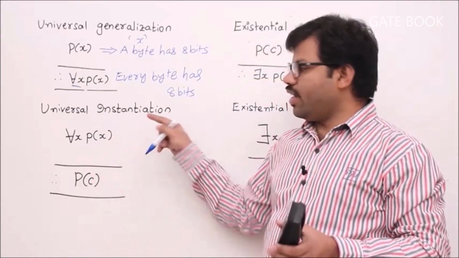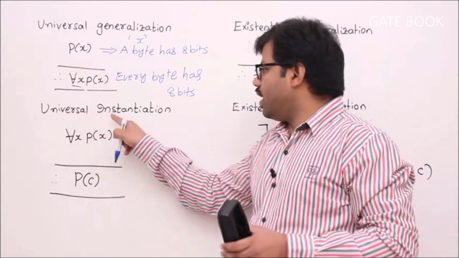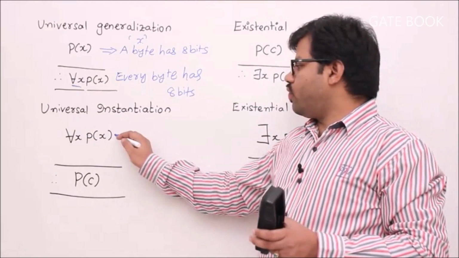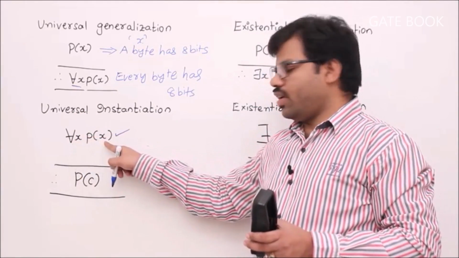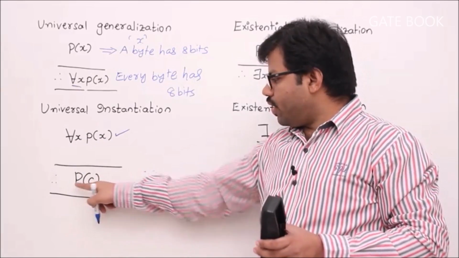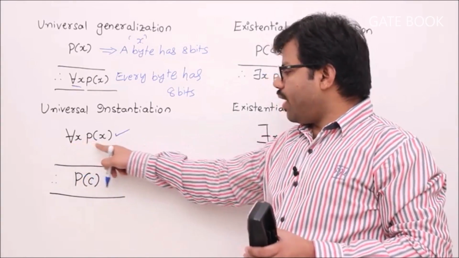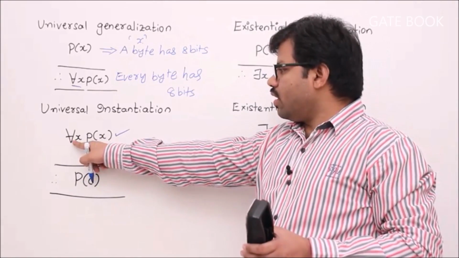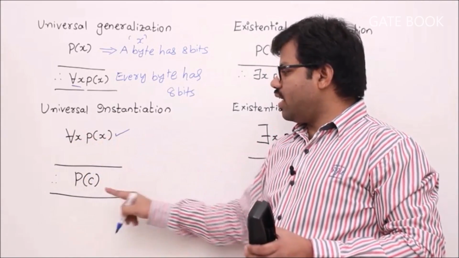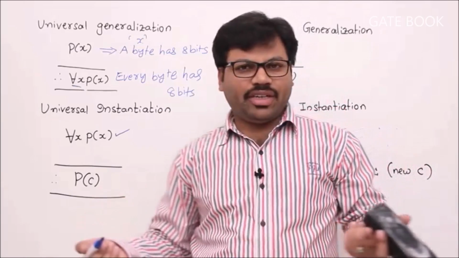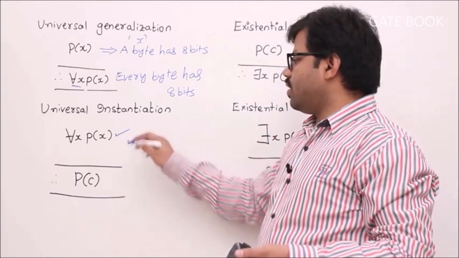Let's take the second valid rule, that is universal instantiation. If something is true for everyone, then for a particular one also it is true. Example, same thing. If every byte has 8 bits, then a particular byte has 8 bits, isn't it? So this is obvious to see, right?